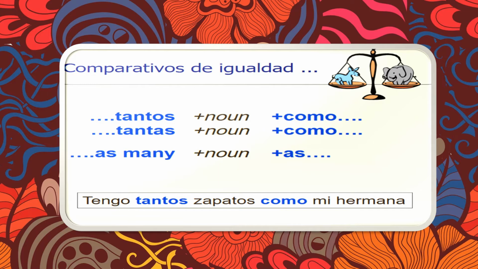Here we will be learning the plural form of the previous grammatical structure. Tantos, tantas plus noun plus como. Tantos, tantas can be translated as as many plus noun plus as. Tantos is the masculine plural form. Tantas is the feminine plural form. With tantos, we will be using the masculine plural form of the noun, and with tantas, we will be using the feminine plural form of the noun. We have one example here. Tengo tantos zapatos como mi hermana. I have as many shoes as my sister.